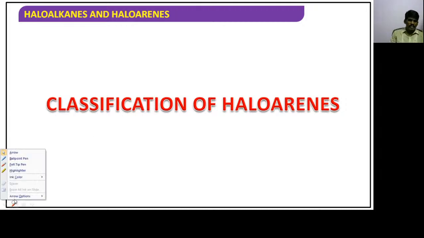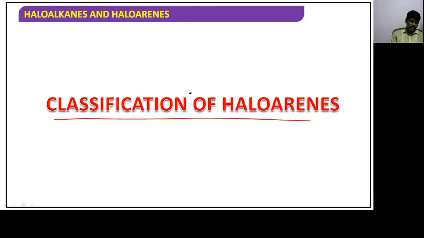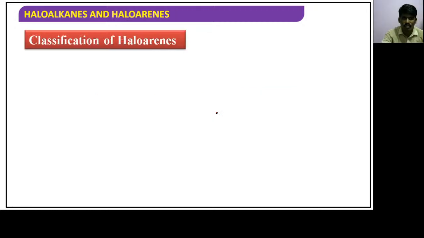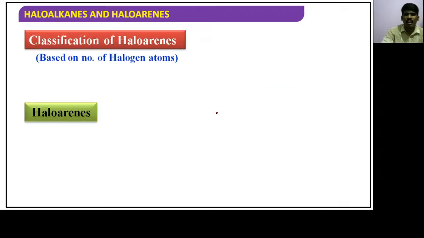Now I am going to talk about the classification of haloarenes. So far we have discussed only haloalkanes. Now we are talking about the classification of haloarenes, meaning aromatic compounds. The first classification is based on the number of halogen atoms. We have discussed it a little bit, so I can go with a little more speed now.